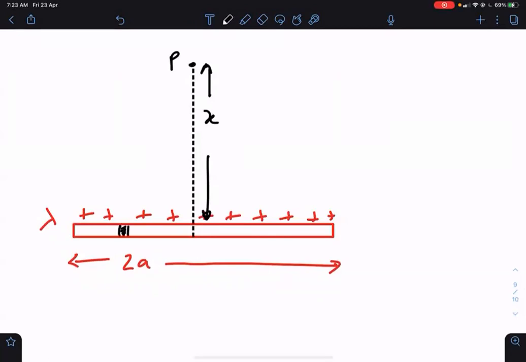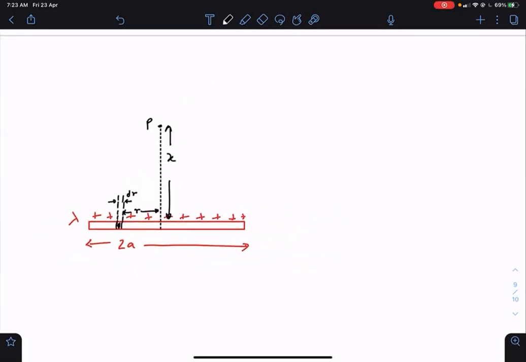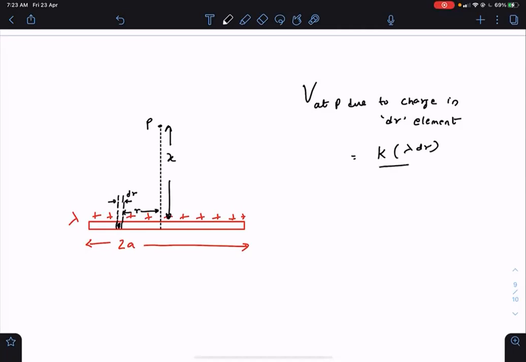I will take one element at a distance r and of thickness dr, and calculate the contribution of this lambda dr charge towards the potential at point P. So V at P due to the charge in the dr element is like a point charge, and point charge potential is K times the charge divided by the distance. Now the distance can be written as root over x square plus r square.